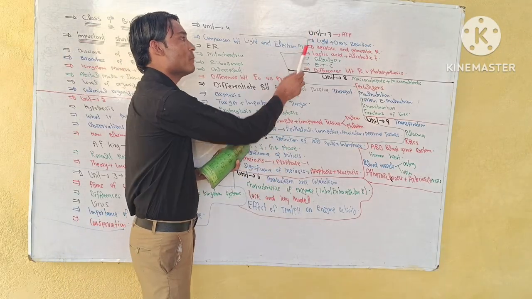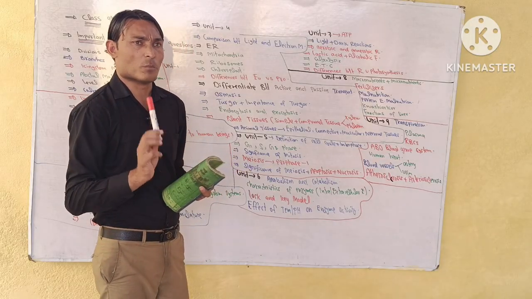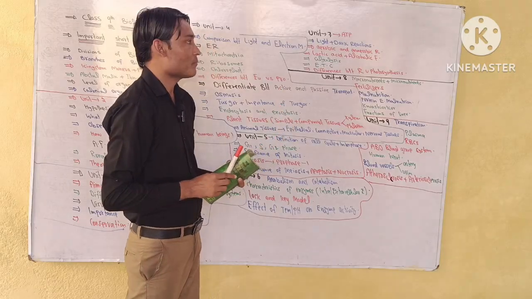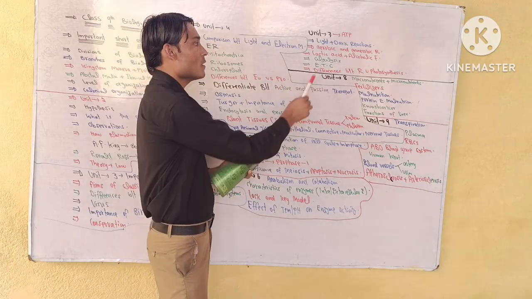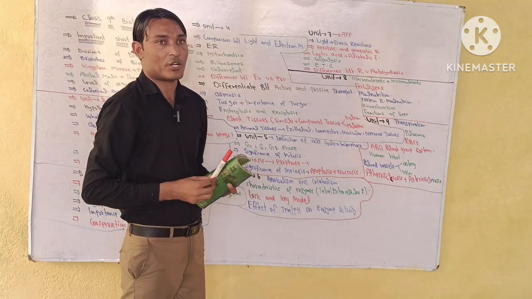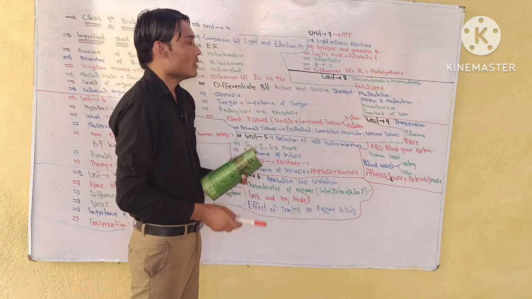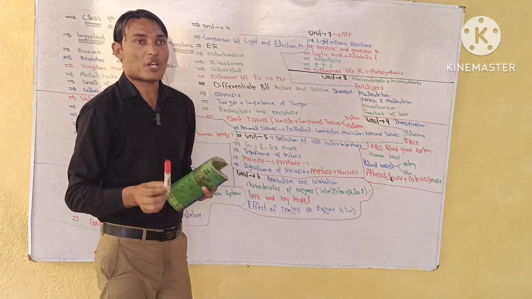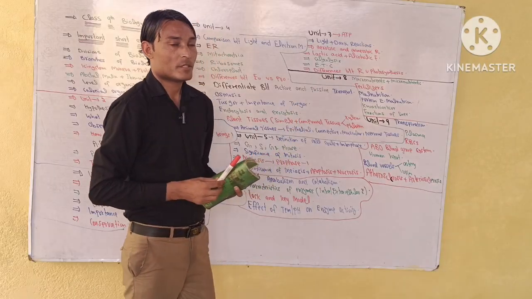Next we have unit number 7, bioenergetics. Structure and function of ATP. ATP is the most important question. Light and dark reactions. Aerobic and anaerobic respiration, the differences. Lactic acid and alcoholic fermentation, differences. Glycolysis, electron transport chain. Next, differences between respiration versus photosynthesis.